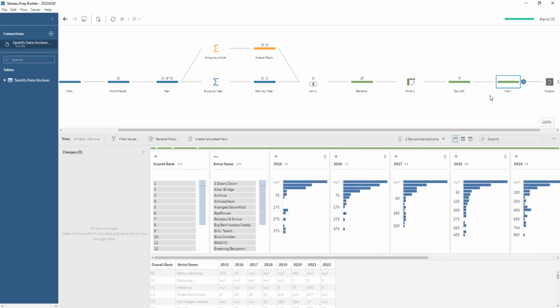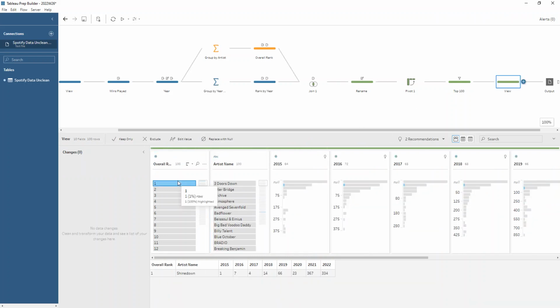Okay, and then I think it's really super fun to look at each of these rankings and see how much higher up the list they were back at the start. This one was number 1 in 2015, and then it's all the way down to number 334 by 2022. Some of them, such as here, for example, look how they started to come in. They got to a peak in 2018 and then really started to slide down from 2021 and haven't even been really listened to yet in 2022. So that's all really super interesting, and I love looking at this kind of data.